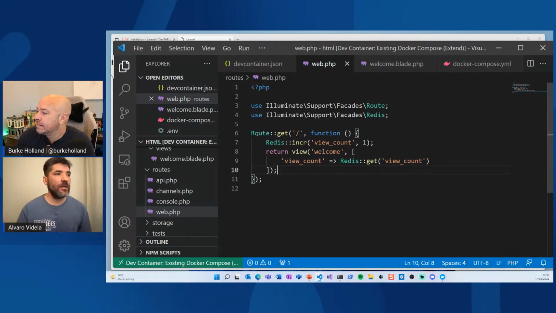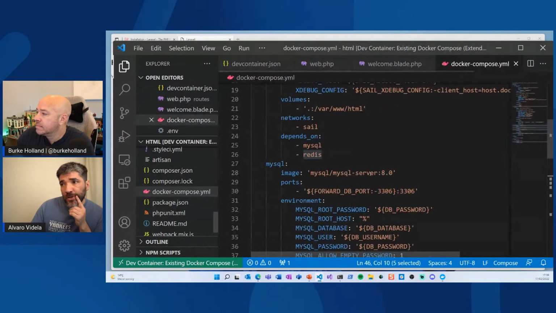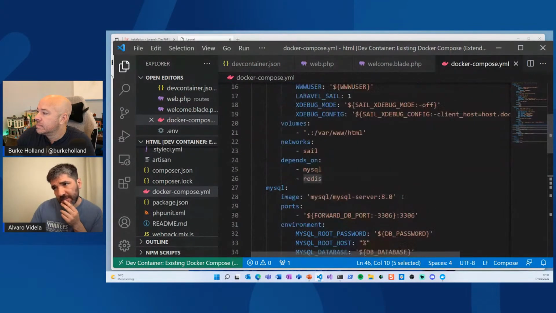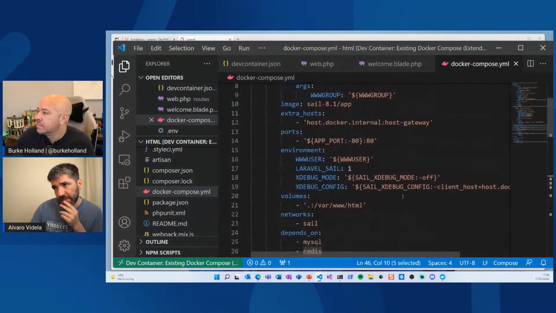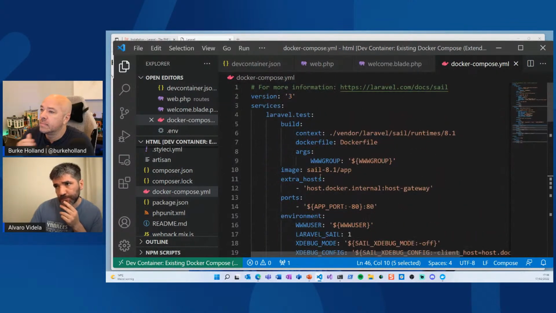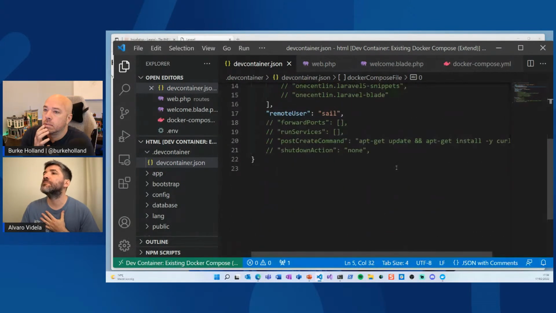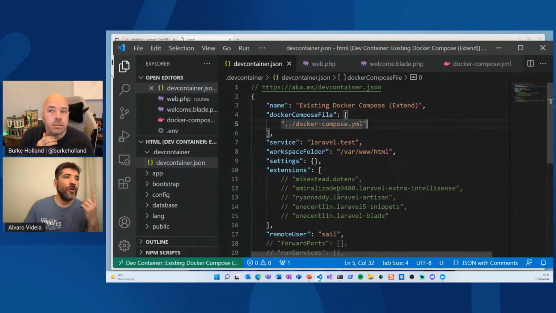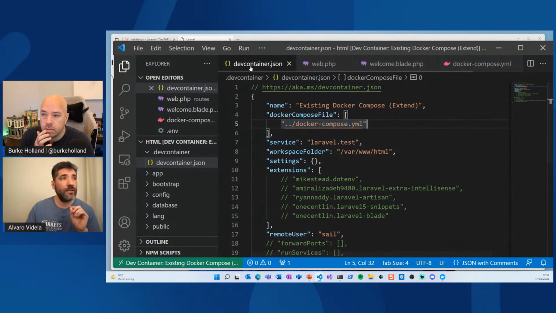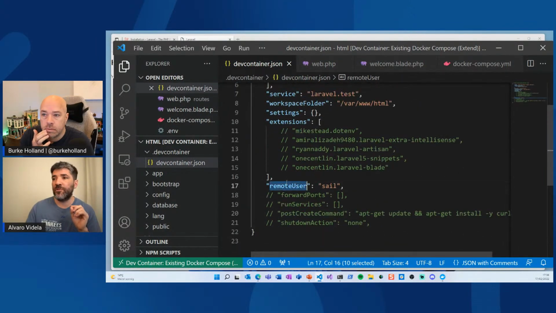Okay, let's talk about some stuff here. Docker Compose. Let me see where this is defined. DevContainer. Yeah. You can see here that in the DevContainer, there is a remote user called Sail.